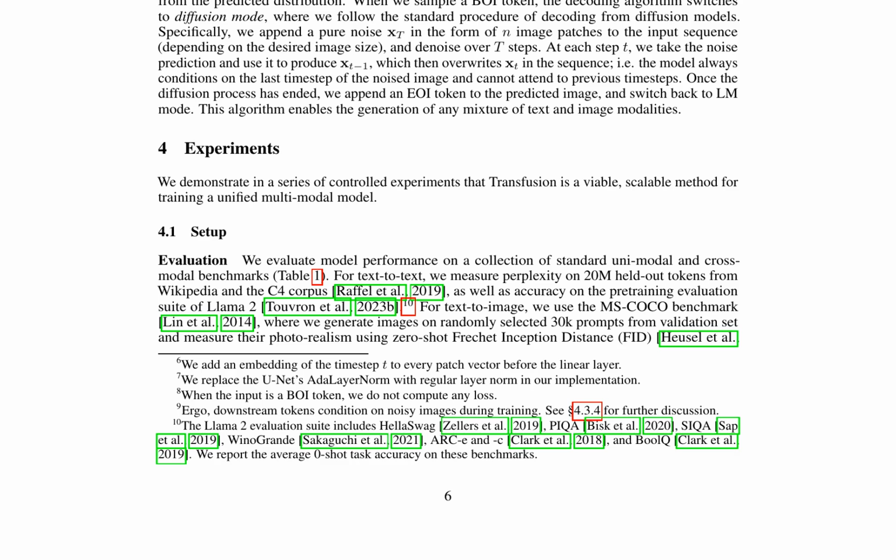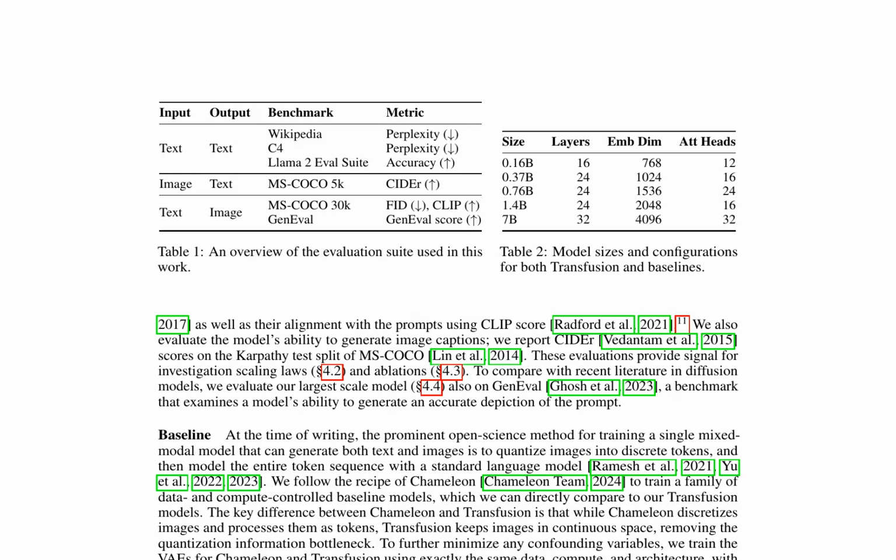The model is evaluated on various benchmarks, including text-to-text and text-to-image tasks, demonstrating its viability and scalability. The paper presents a novel approach to multimodal generation, introducing Transfusion, a model that uses continuous image representations and diffusion-based image synthesis. It provides an overview of the evaluation suite, including metrics such as perplexity, accuracy, CIDEr, and CLIP scores, as well as the GenEval score.